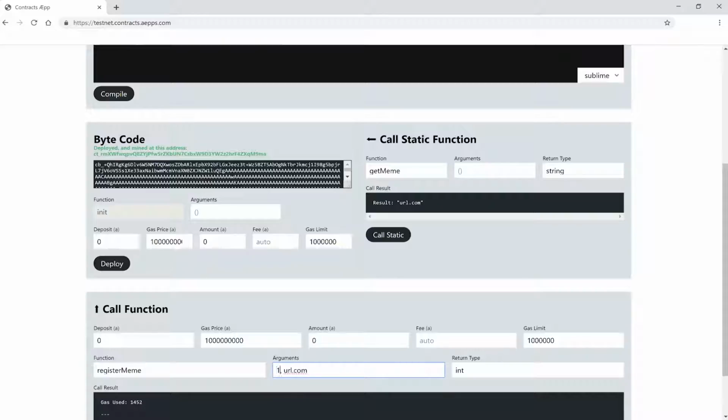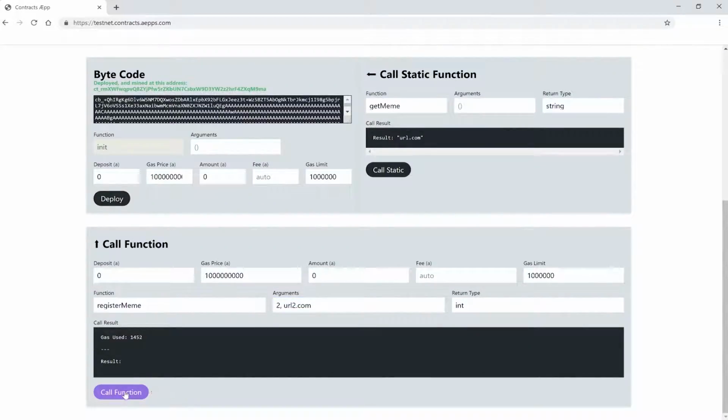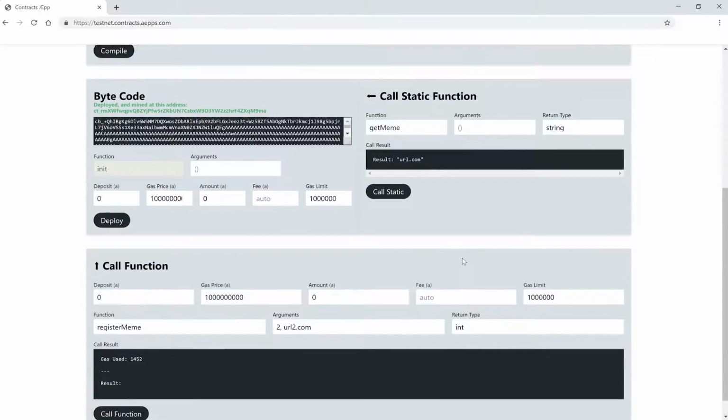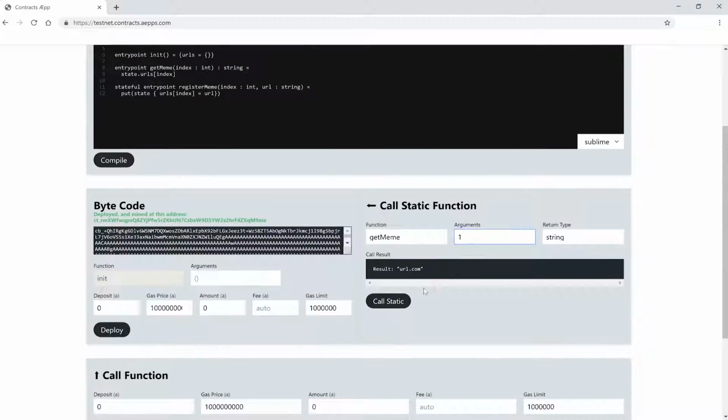Now we save a second URL. Let's give it the index 2 and let's also call it url2.com and call the function. This worked fine. Let's try to retrieve the URLs. We need the getMeme function for this and we need the index of the URLs. First things first, and the return type is a string. Let's hit the button. Nice. Now we do the same for our second entry. This looks good too. Good job on getting this far.